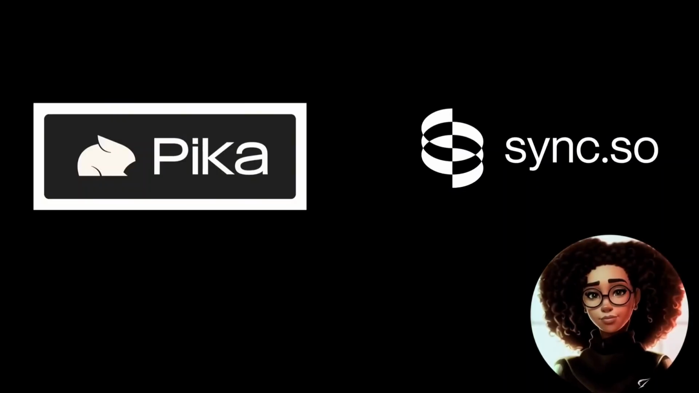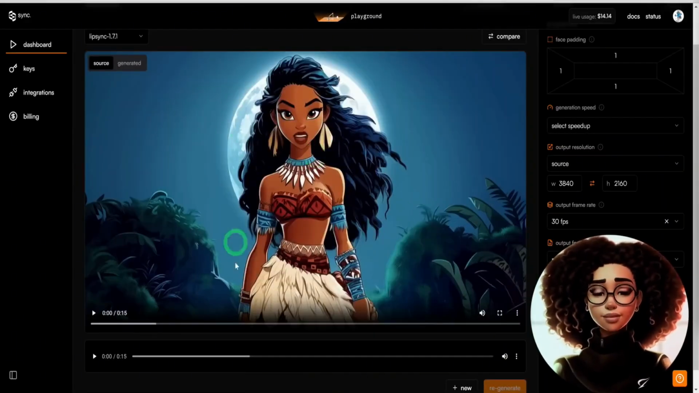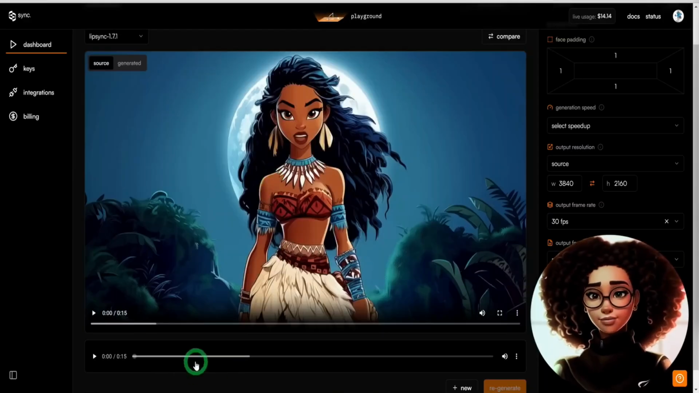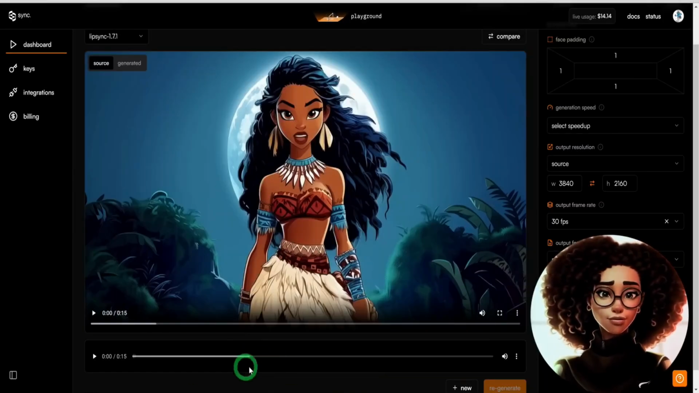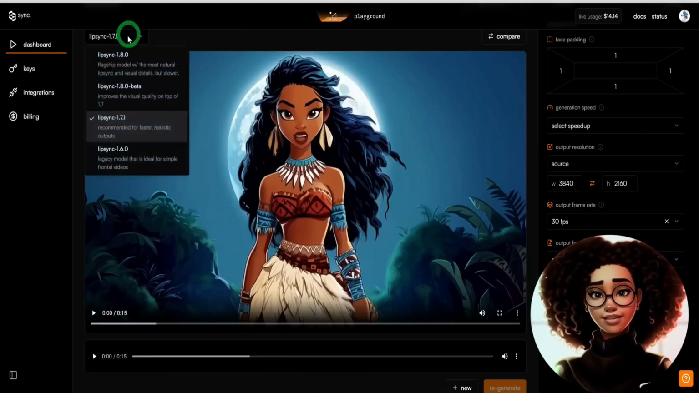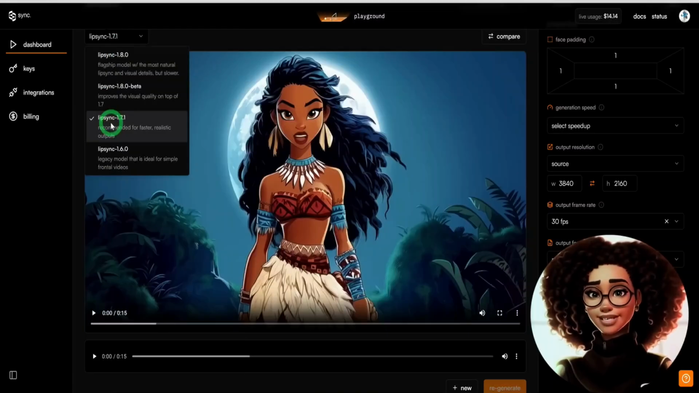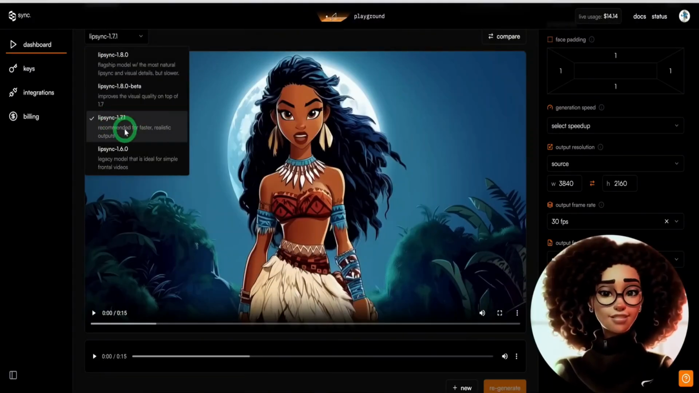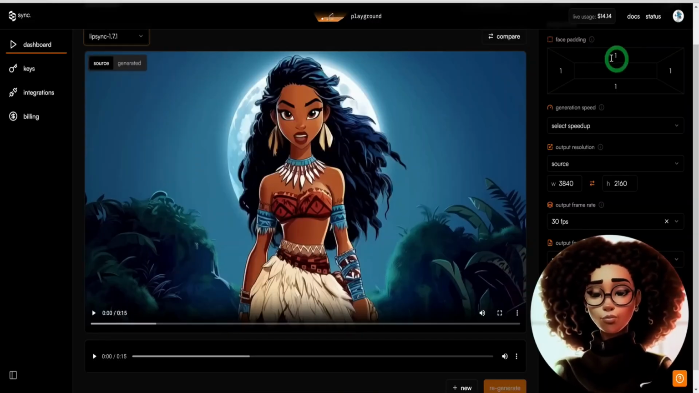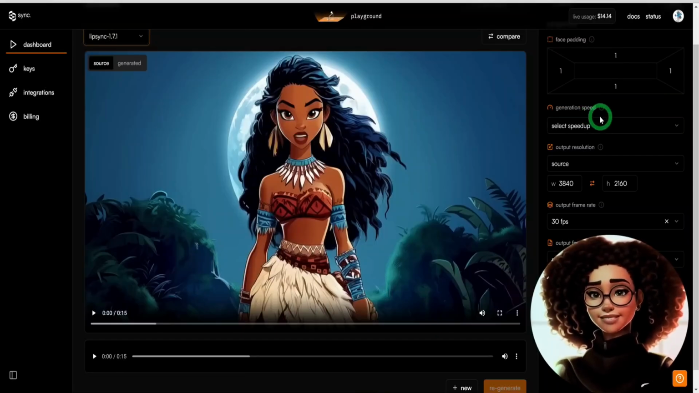In Sync Labs, upload the video you've created, which includes the character that needs to be lip synced. Add the voiceover audio file that you generated with ElevenLabs or recorded yourself, or a song. Choose between different lip syncing models like V1.71 for a natural look or V1.8 beta for a slightly smoother appearance. Set the face padding values to 1111 to keep the mouth movements aligned. Adjust the output source and output frame settings as needed.